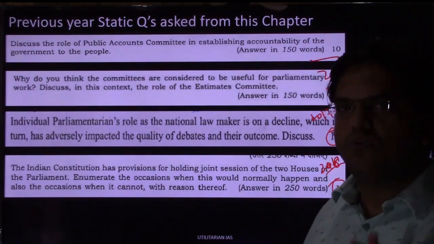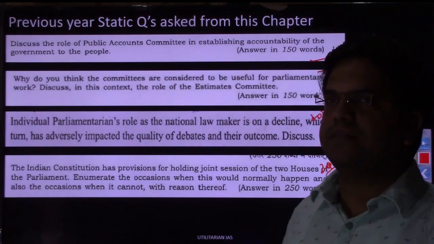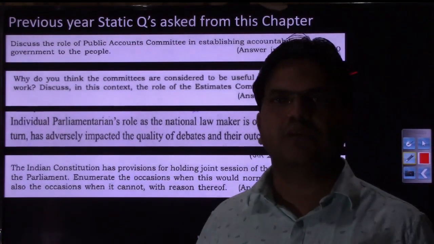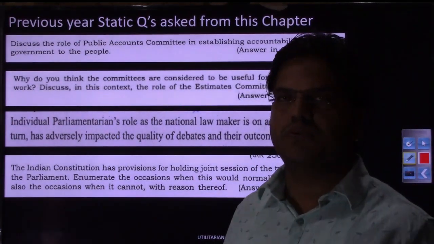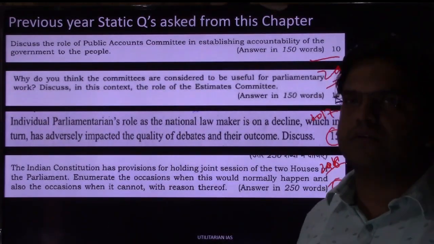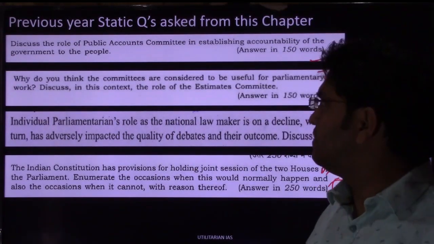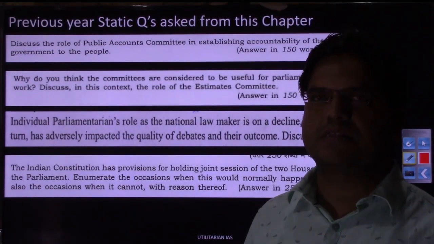Now if 4 questions have been asked in the past 3 years from one particular chapter, and that too from a static point of view, that highlights how important this chapter is going to be. So you can read the questions. I don't want to lengthen the lecture by discussing them, although I would have loved to discuss all these 4 questions from a mains perspective, but right now time will not allow, because this is the polity course.